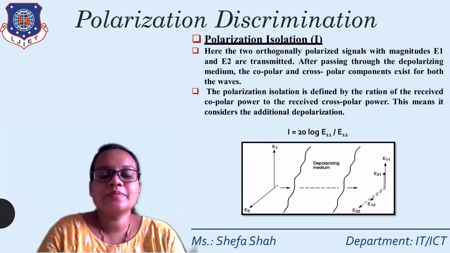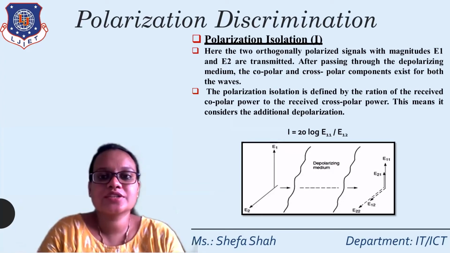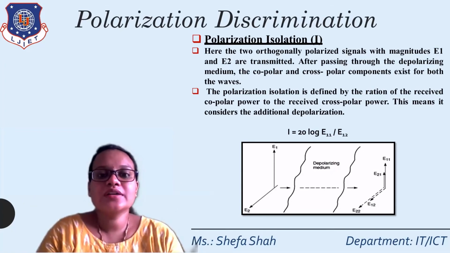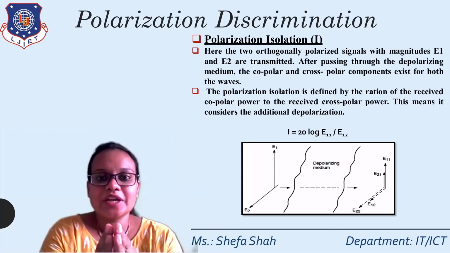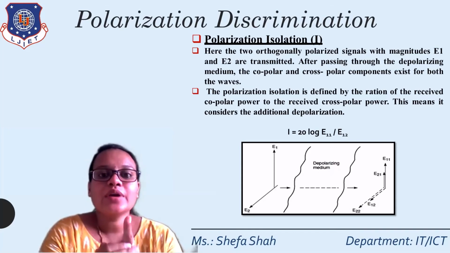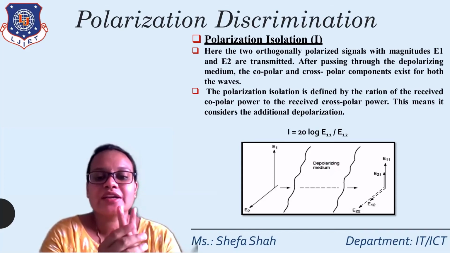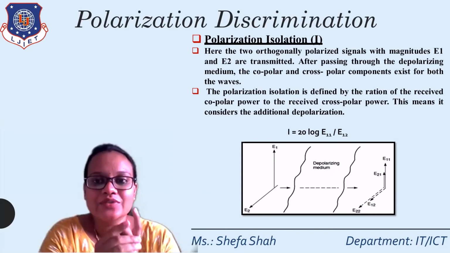Next, the second term we talk about in polarization discrimination is the polarization isolation, which is denoted by I. Now, what does polarization isolation mean? In polarization discrimination, for XPD, we took only one signal having energy level E1. Now in polarization isolation, we take two signals with energy levels E1 and E2.